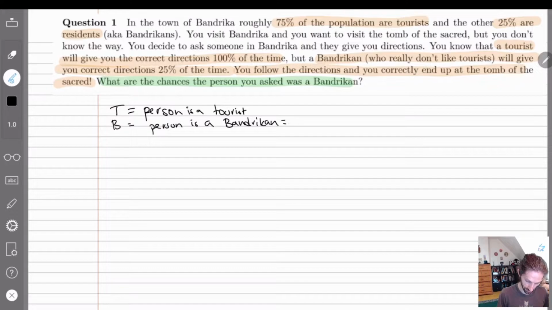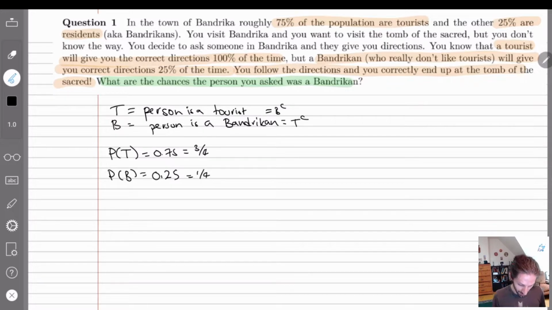Notice that B is the complement of T, and T is the complement of B. We know the probability that someone is a tourist is 0.75, since 75% of the population is tourists, and the probability that you're a Bandrikan is 25%. We can write this out in fractions if we want to make our lives a little easier.